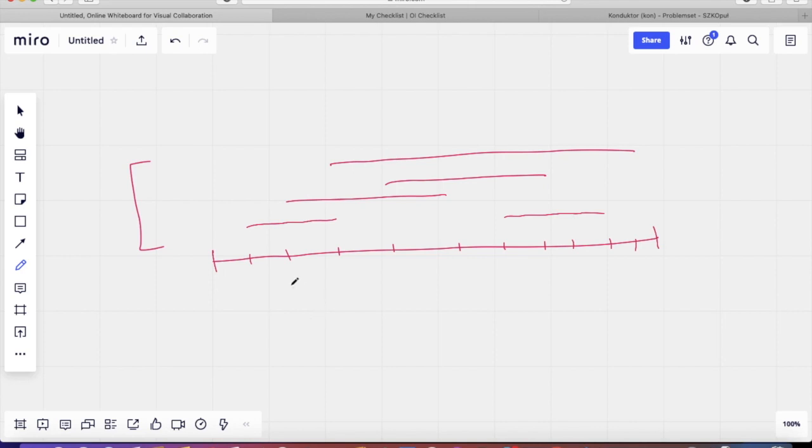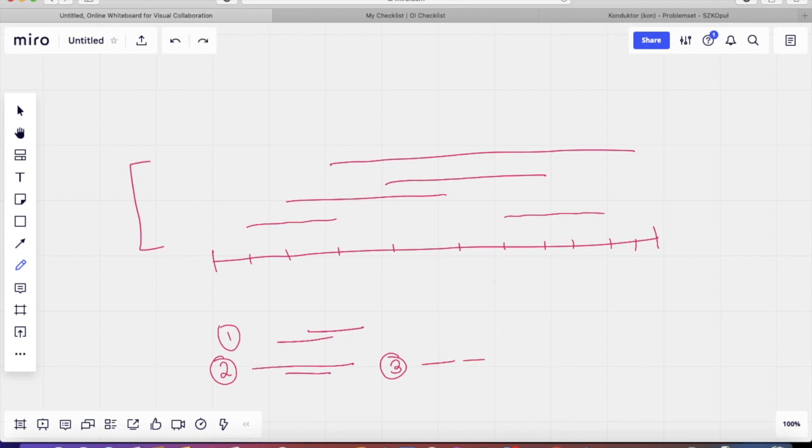In this problem the ranges can be completely overlapping, can be partially intersecting, and so on. So there can be ranges like this, there can be ranges like this, and there can also be ranges like this. So these are the 3 important scenarios for us. Let's try to look at them one by one.